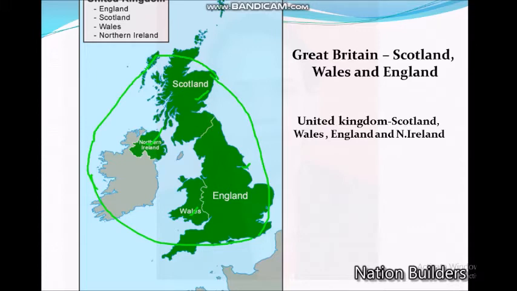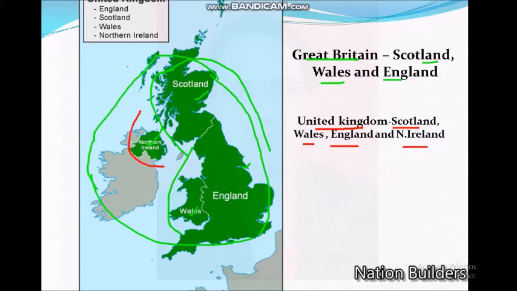Then another term is Great Britain. Scotland, Wales and England are the parts of the Great Britain. Then the United Kingdom. In the United Kingdom, there are Scotland, Wales, England and Northern Ireland. When these four are together, that time it is referred to as the United Kingdom. So this is the composition of the island country, that is the United Kingdom or the Great Britain.